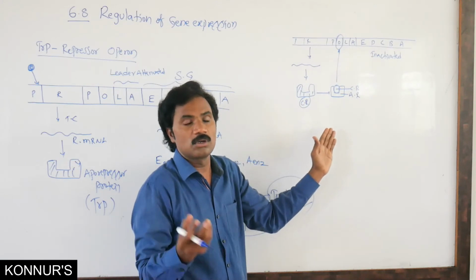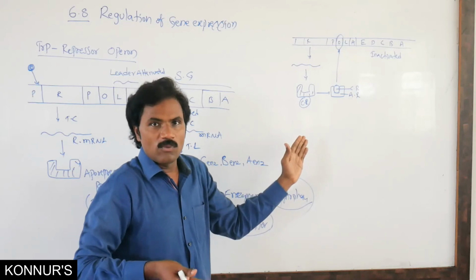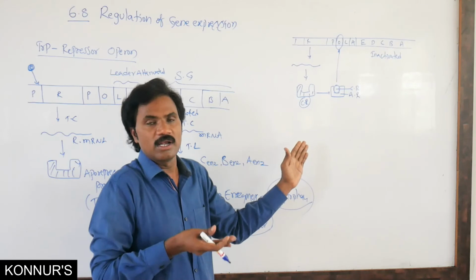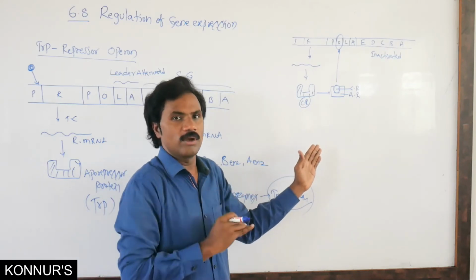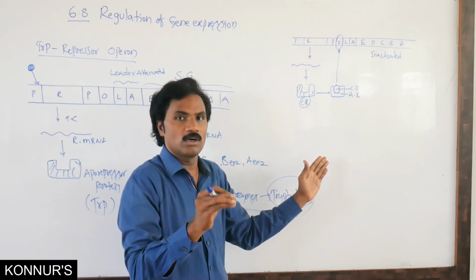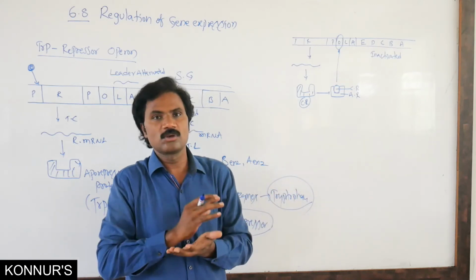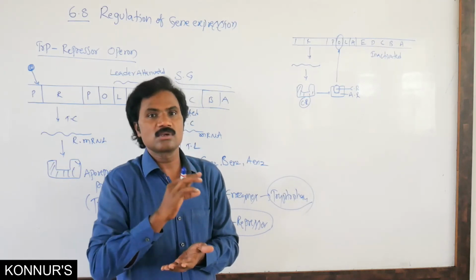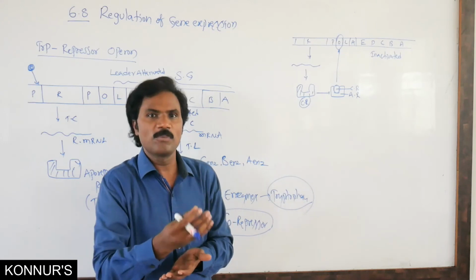So here it is quite the opposite. In the earlier lac-operon, whenever lactose is present, it acts as the initiator and acts as an inducer. Then automatically it becomes activated. Here, whenever additional tryptophan, the co-repressor, is combined, it acts as a complete repressor. When the repressor binds on the operator, it is unable to transcribe as well as translate, so no polypeptide is formed.